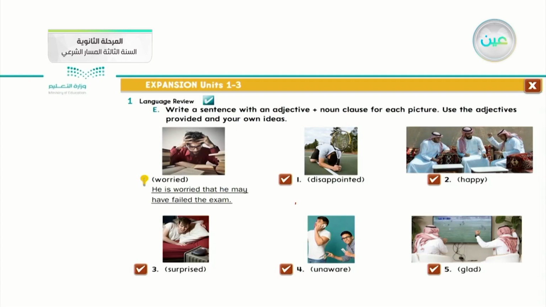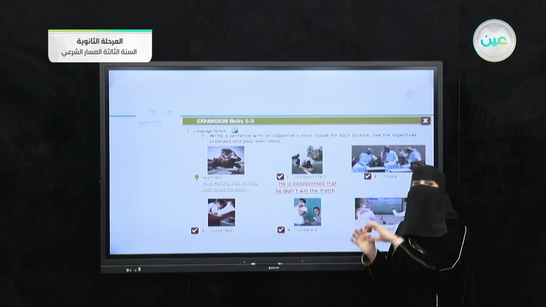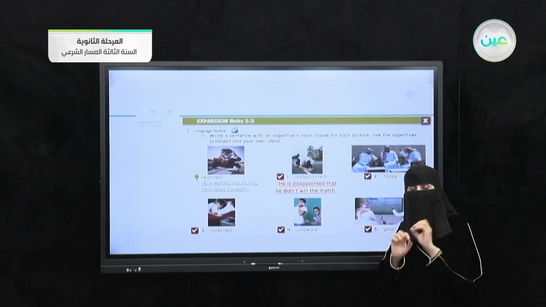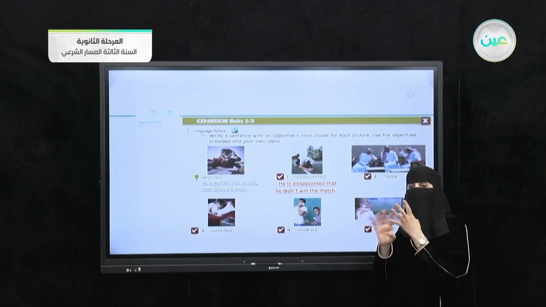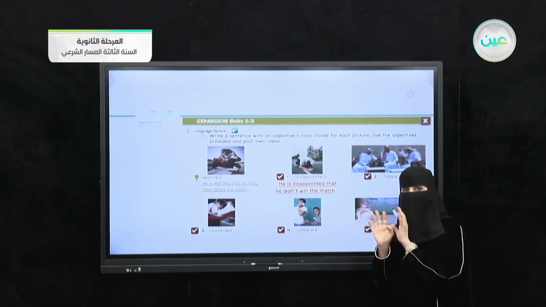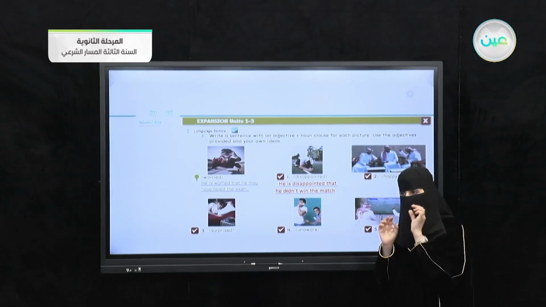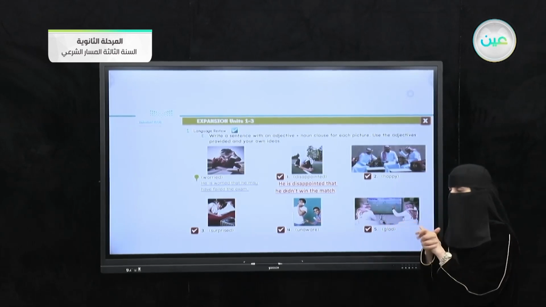Disappointed. What do you think? How can I write that sentence? If I say he is disappointed, then I bring the conjunction that. Why do I apply it? Because I want the second part of our statement written as a noun clause. Any of the four situations, I can use. I should look carefully at which situation is suitable when I want to write this statement.